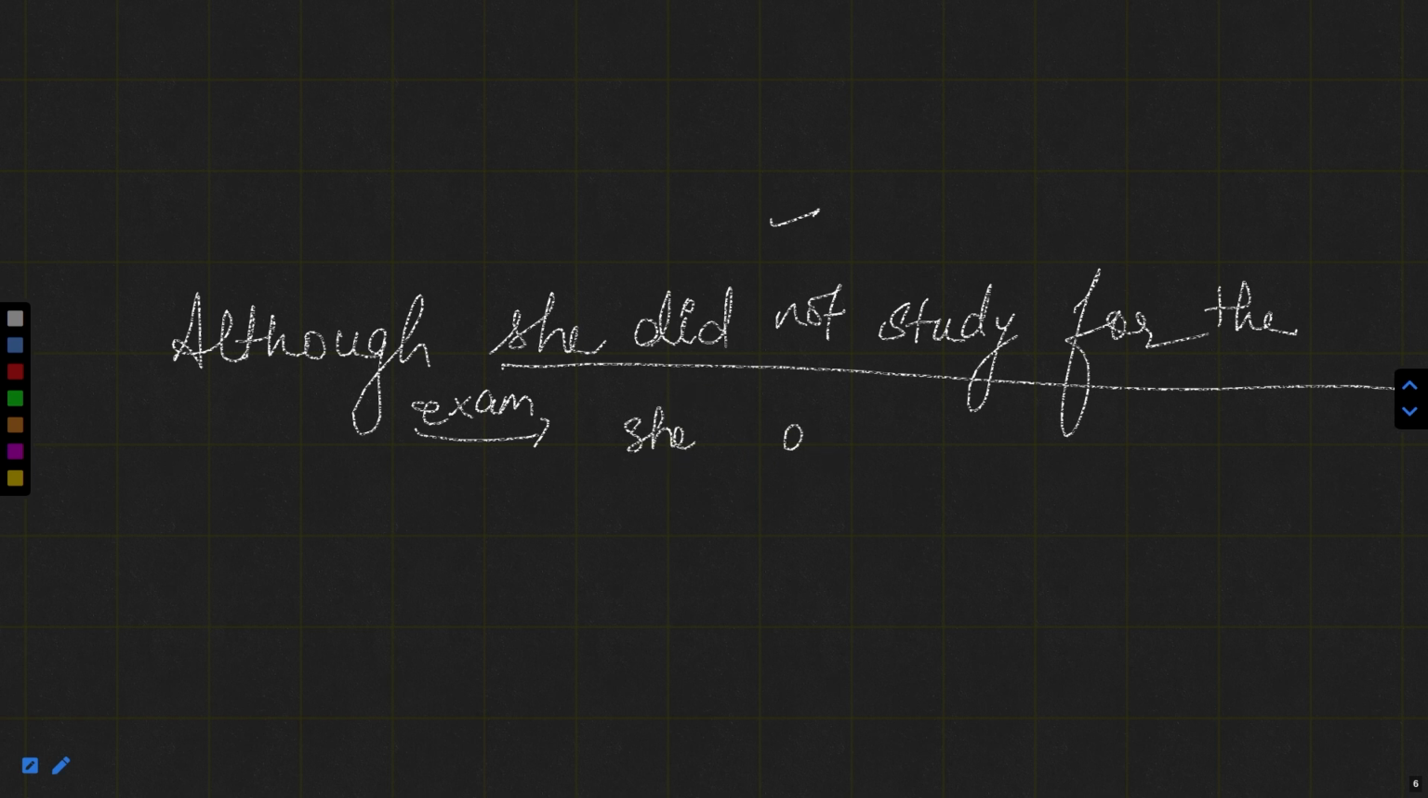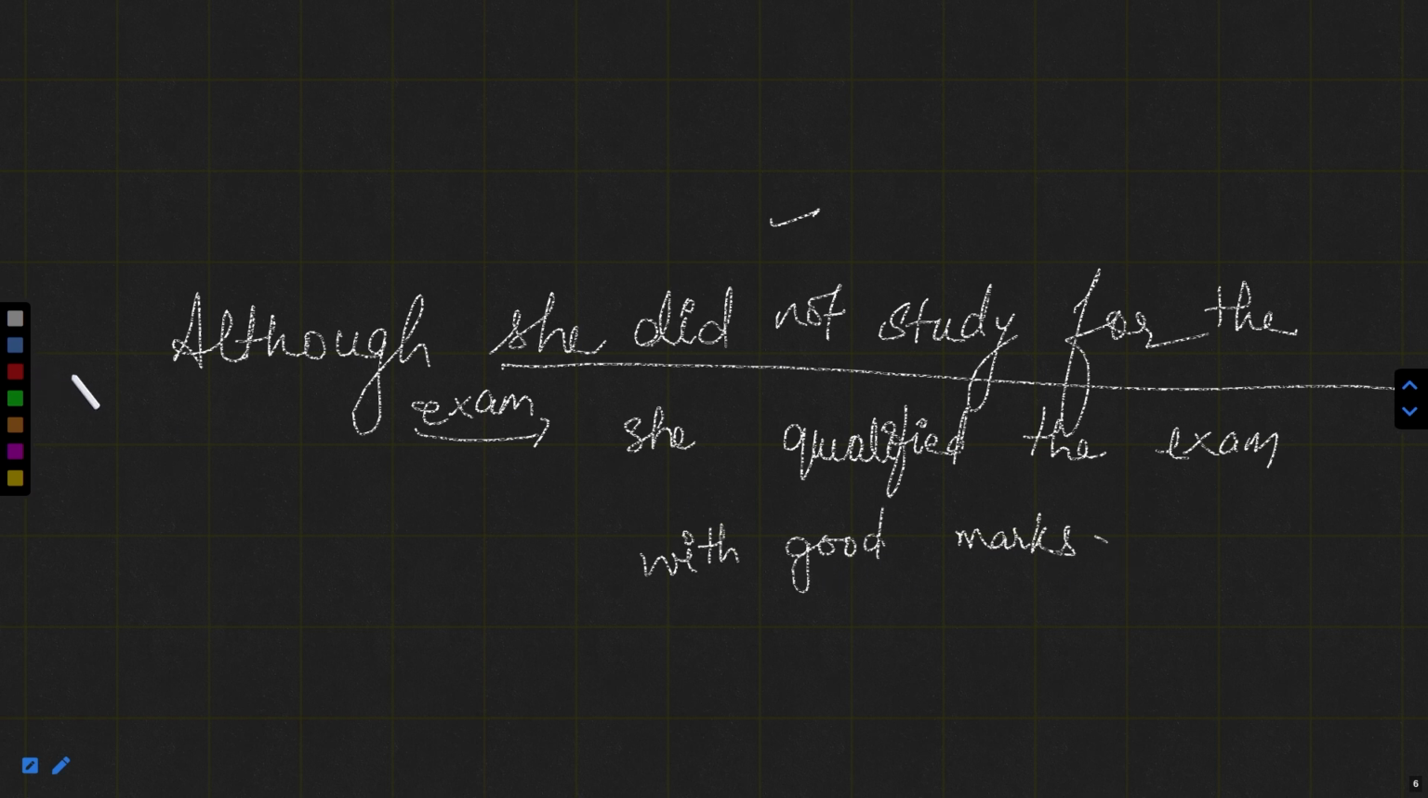She qualified the exam with good marks, or with good grades. Now in this sentence, we can see that what was expected of her was that she will not pass. But what happened? She qualified the exam with good marks. So this was the result, but it was not according to what she had done or what the information is given in the subordinate clause. So both the situations are in contrast with each other. They are opposite to each other.